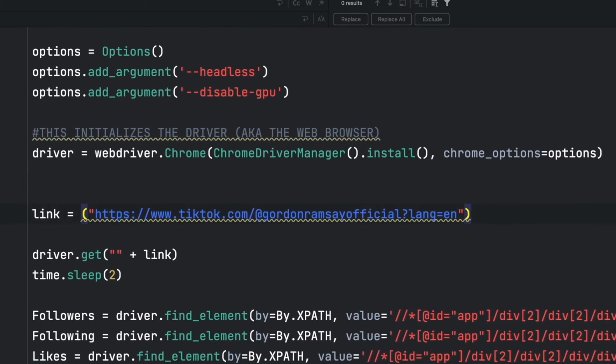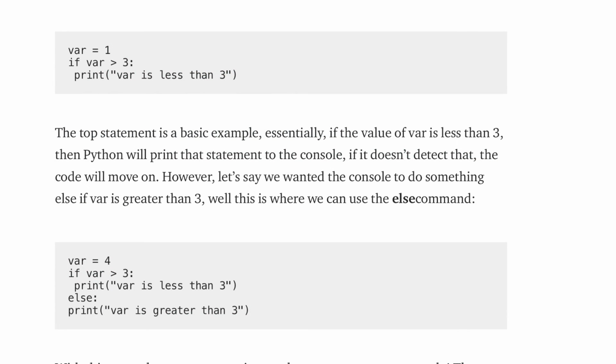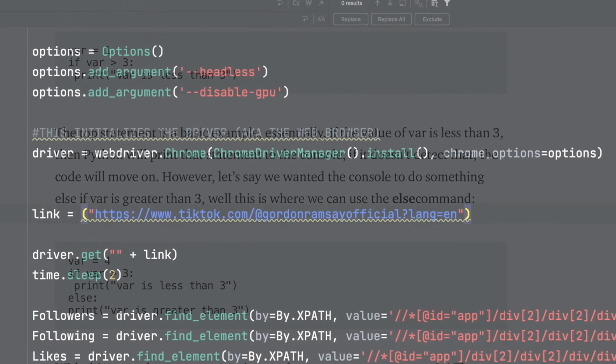Let's take a look at some examples. The top statement is a basic example. Essentially, if the value of var is less than 3, then Python will print that statement to the console. If it doesn't detect that, the code will move on. However, let's say we wanted the console to do something else if var is greater than 3. Well, this is where we can use the else command. With this example, we can now print another statement to our console. These statements are super important to understand as well.